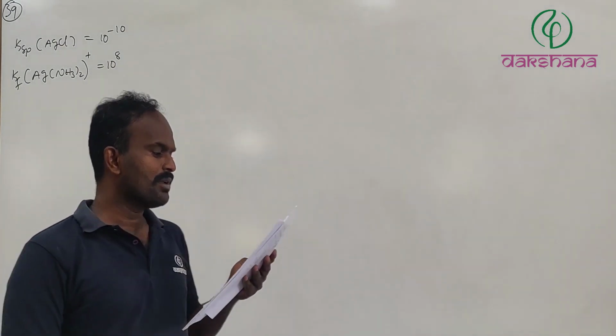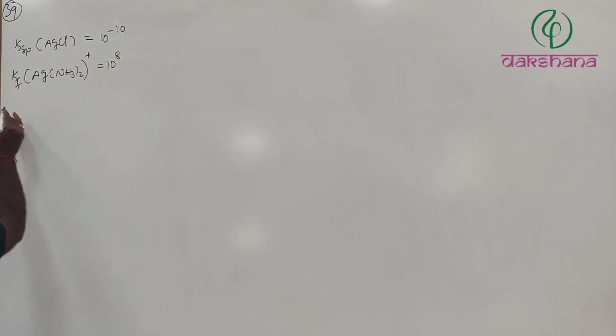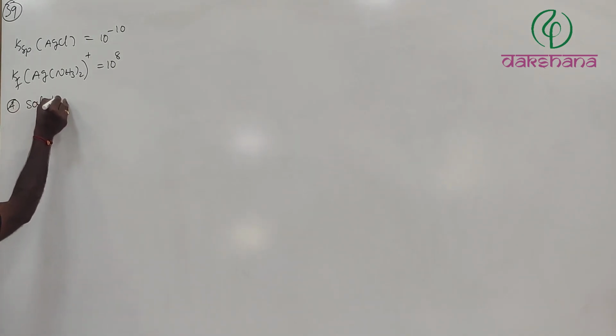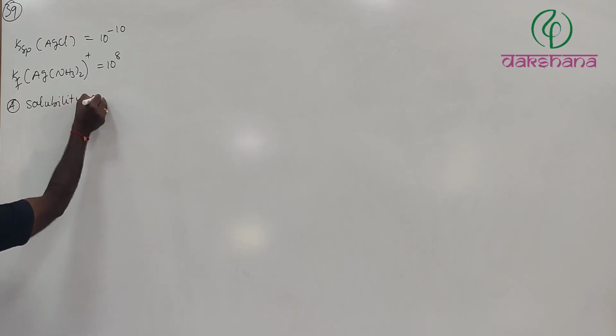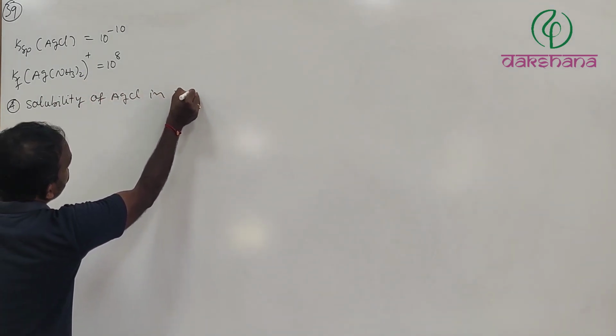So, given the solubility of AgCl in pure water, first check the solubility of AgCl in pure water.